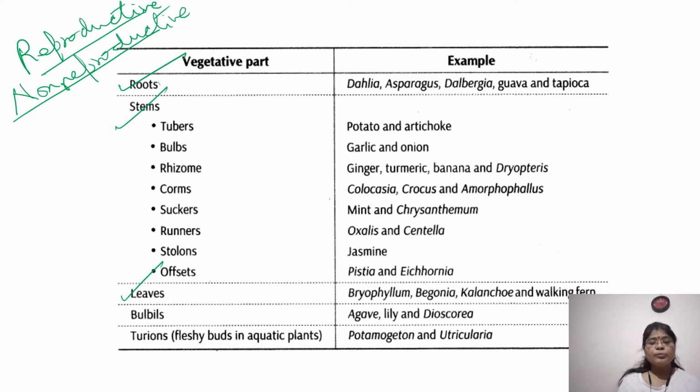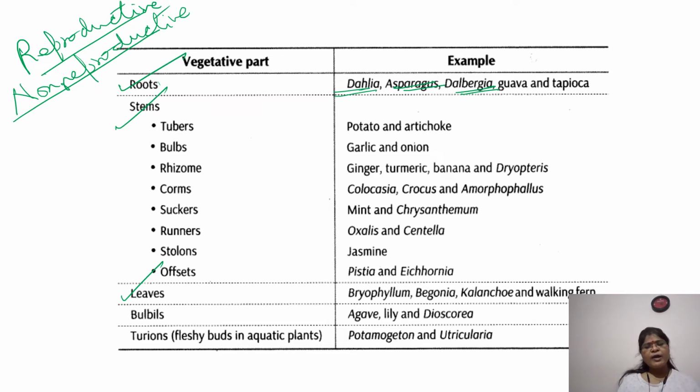Now you have read in class 11th about roots, that roots at many places have a storage role. And like in the case of Dahlia, asparagus, if you see their roots, you can use their roots for propagation.